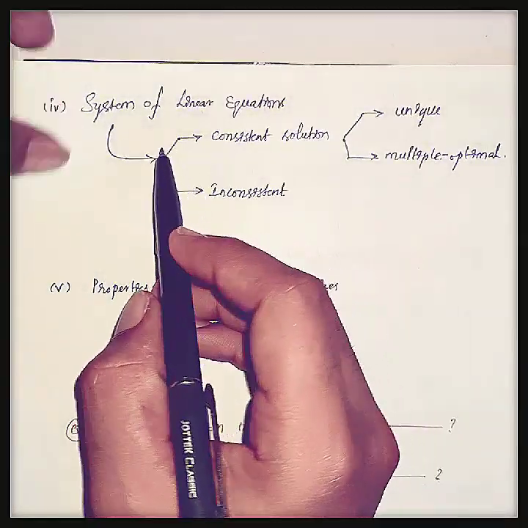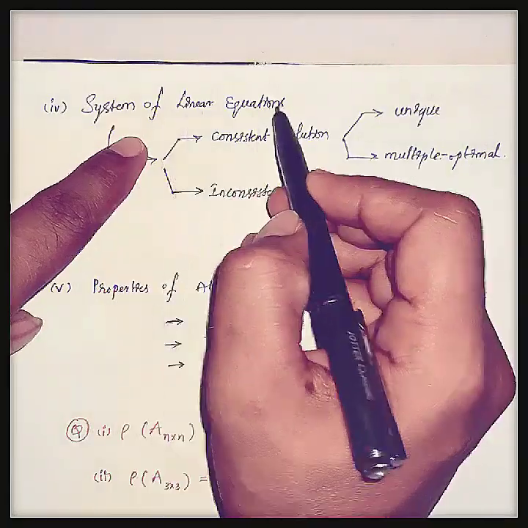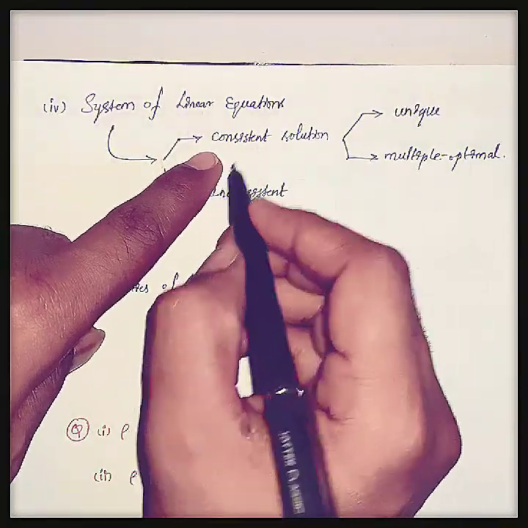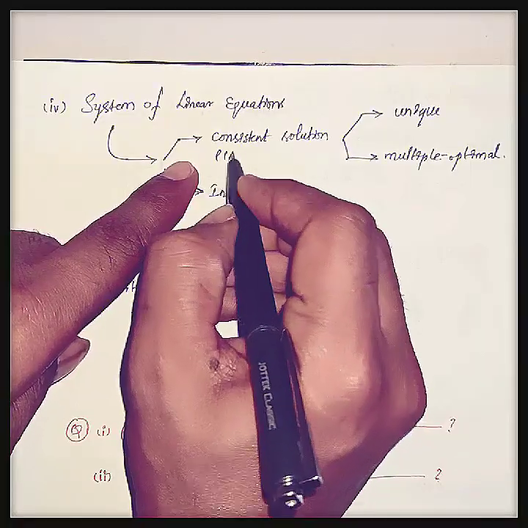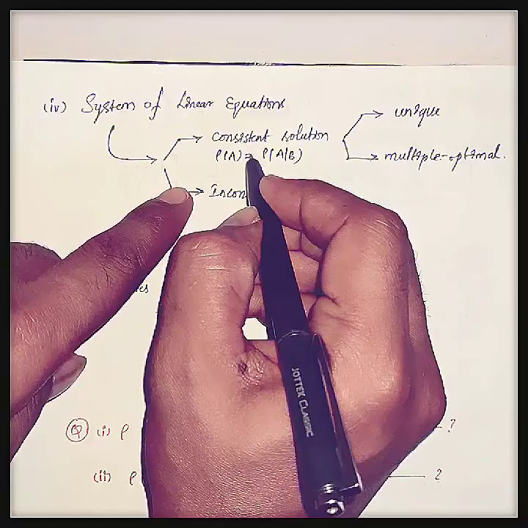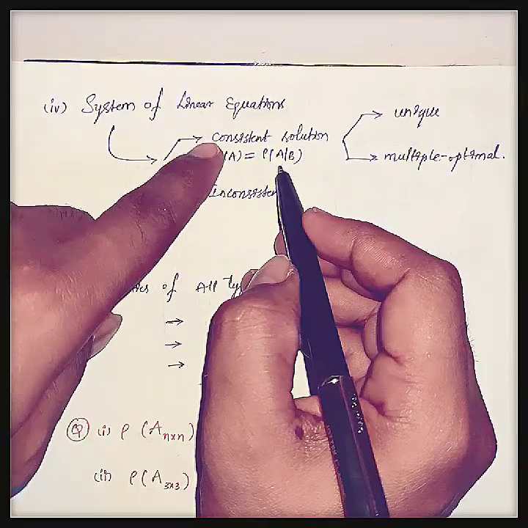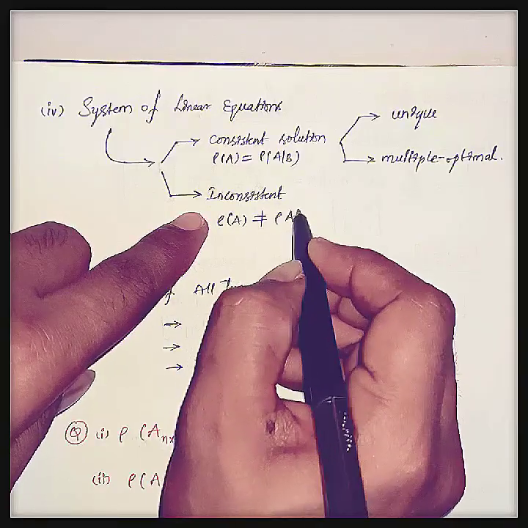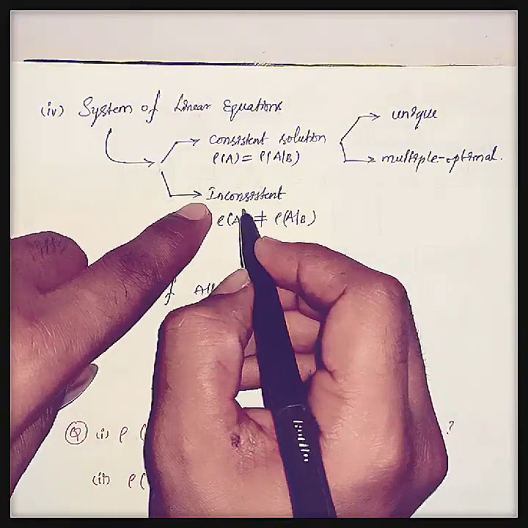And the next point is system of linear equations. Here, the solution is consistent if rank of A equals rank of the augmented matrix A by B. If the ranks of these two matrices are equal, the solution is consistent. If rank of A is not equal to rank of A by B, then it is inconsistent.